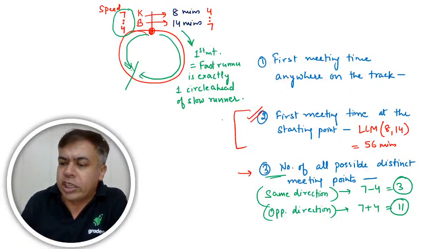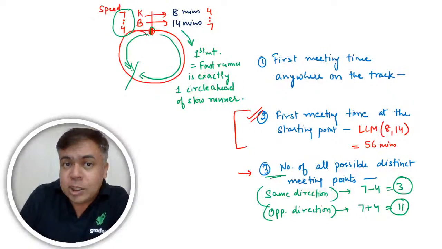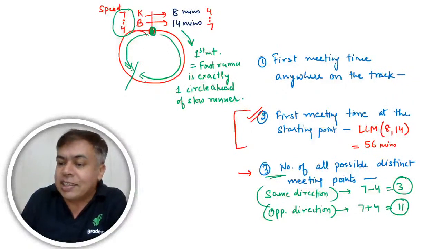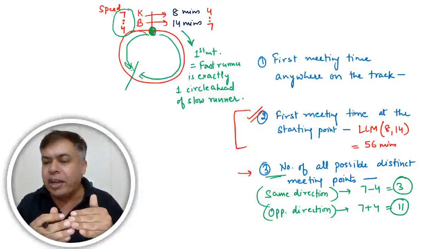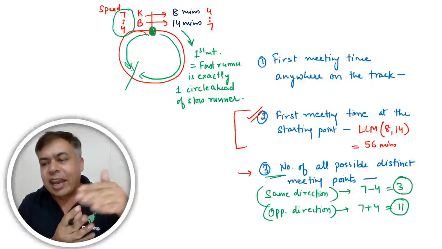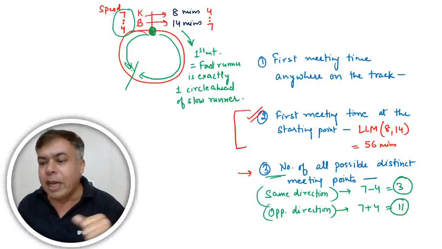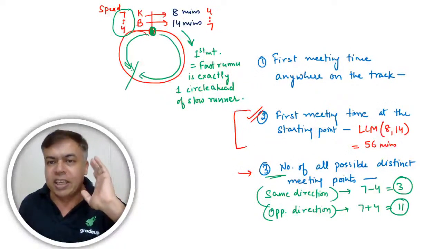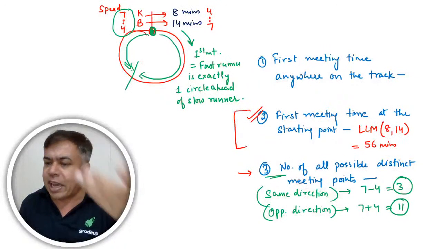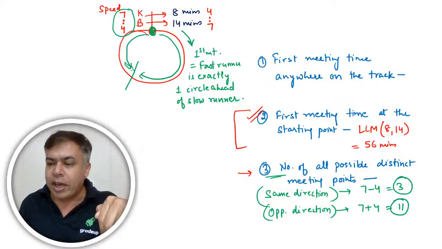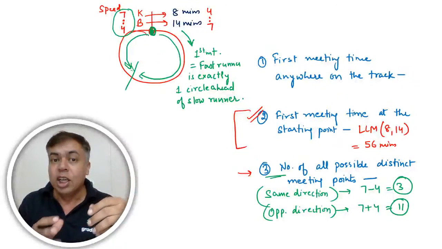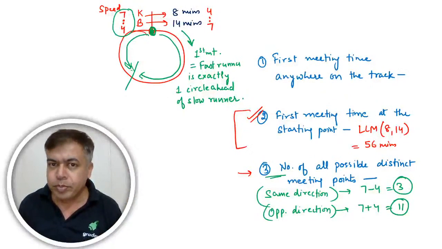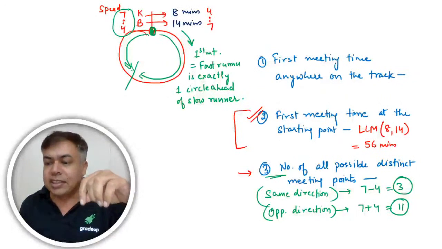Now see, this point of LCM is the last distinct meeting point. Why? Because once they meet at the starting point, the race will start again. Everything will be repeated because the speed is uniform. It started from the starting point, again they met at the starting point, so everything will get repeated. So the starting point meeting point is the last meeting point.